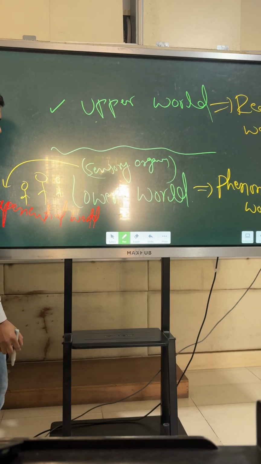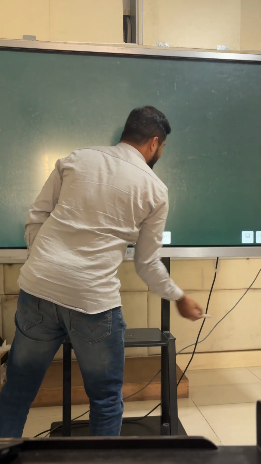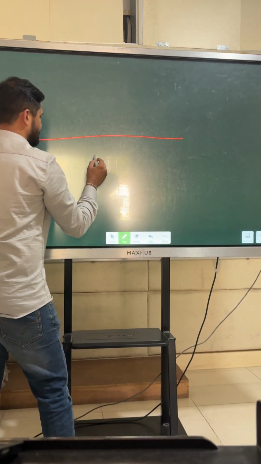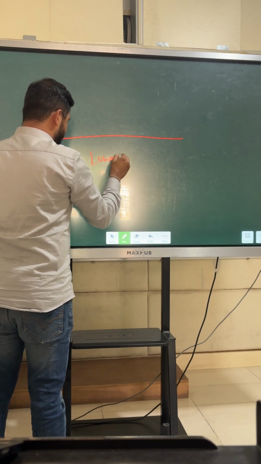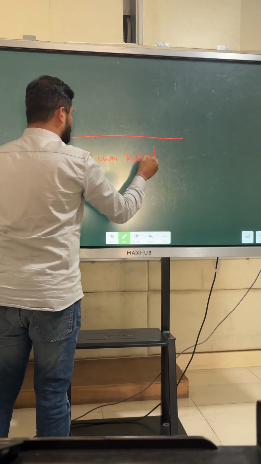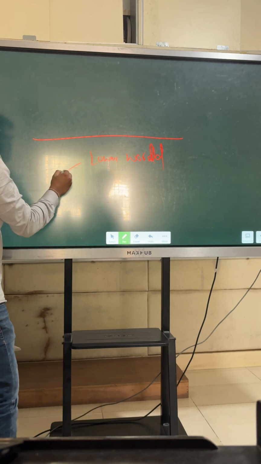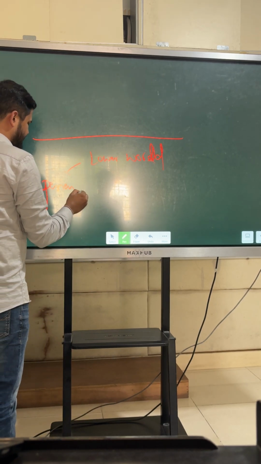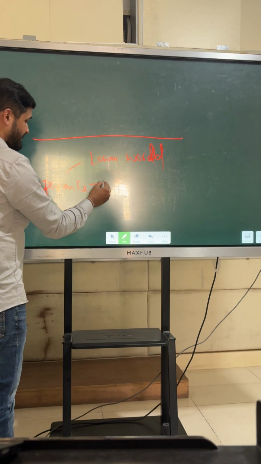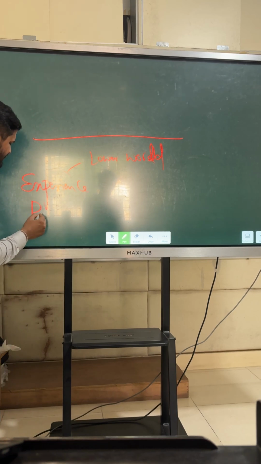Experiential world, okay? So let me take up another page and say this is the world of experience, or you can say lower world. In the lower world we get knowledge through experience. We are perceiving here. So this is a perceptual world also, we can say.